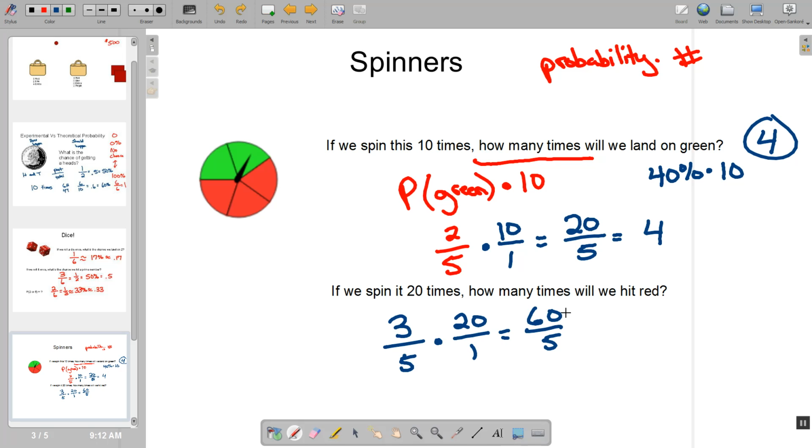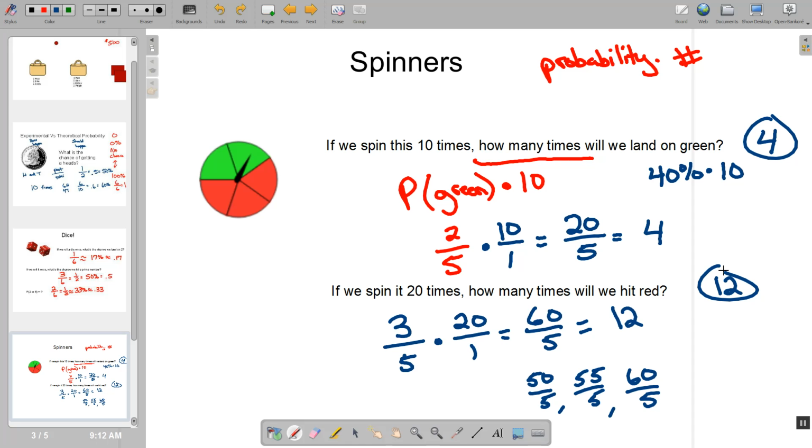Well, if I think about it, 50 over 5, well, that's 10. So then 55 over 5, that's 11. So then 60 over 5 has to be 12. So if I spin this 20 times, I expect to hit red 12 of those 20.